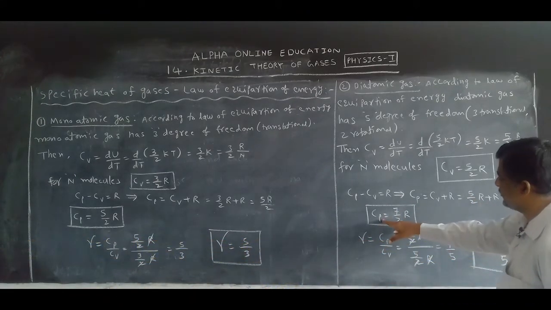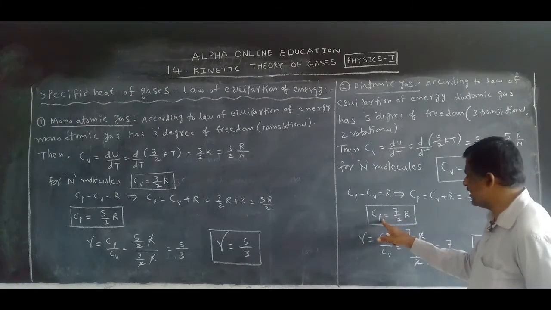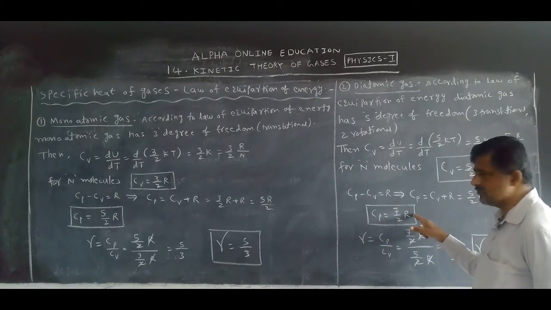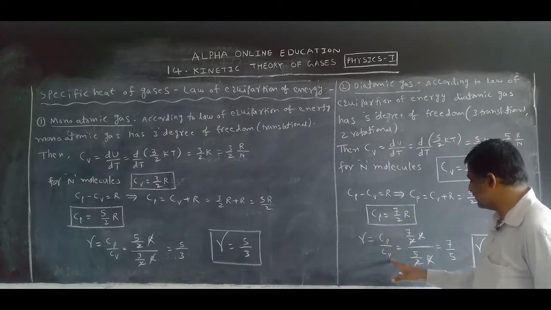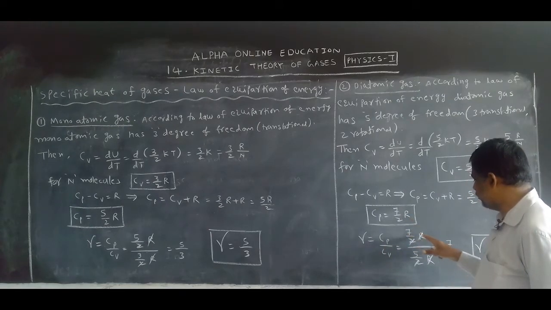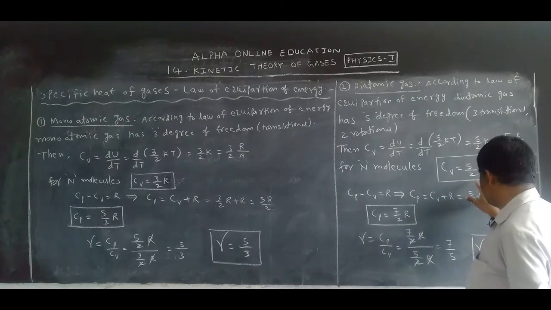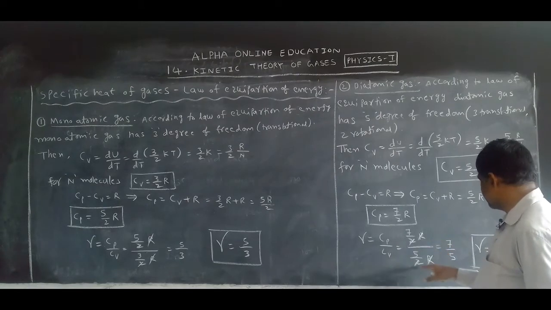Now what is the specific heat at constant pressure of a diatomic gas? 7 by 2 times the universal gas constant. Cp is equal to 7 by 2 R. Now what is gamma? Cp by Cv. What is Cp? 7 by 2 R. What is Cv? 5 by 2 R. R cancels, 2 cancels, 7 by 5.